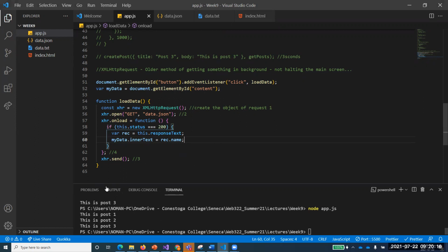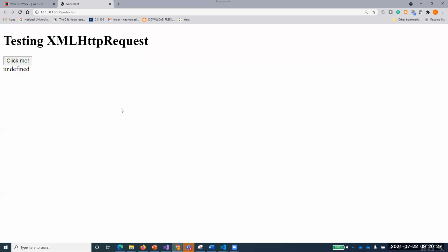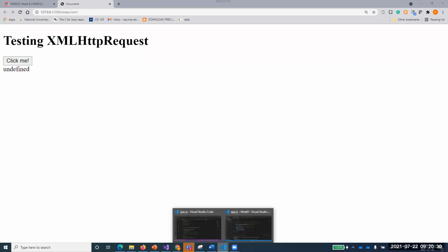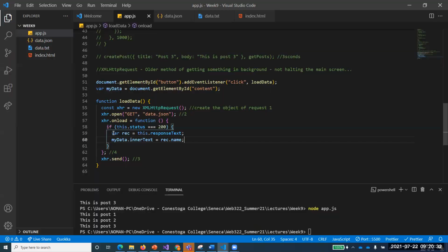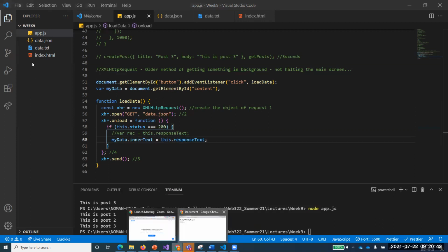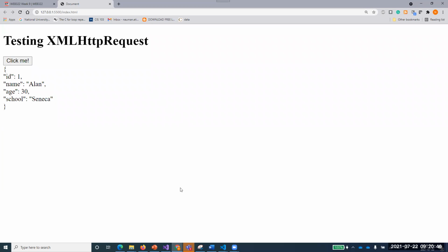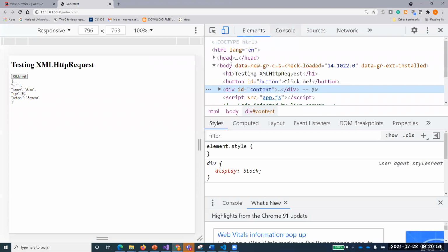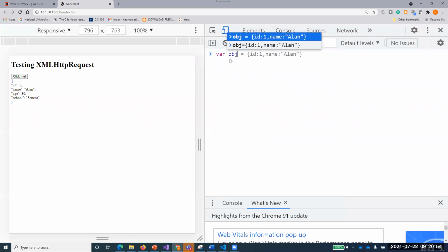So remember one thing, we cannot access JSON data in this format. We need to convert JSON data into something called the simple object literal notation. Let me tell you what I'm talking about. See here, if I just remove this line for a minute and put it back to the same old position, this dot response text, I'm just printing the response text directly. Directly you can print all the data. You see here, all of it is coming. But the original form of object that you can access is not like this. It's something like this: var obj. Okay, I have that stored in the memory.